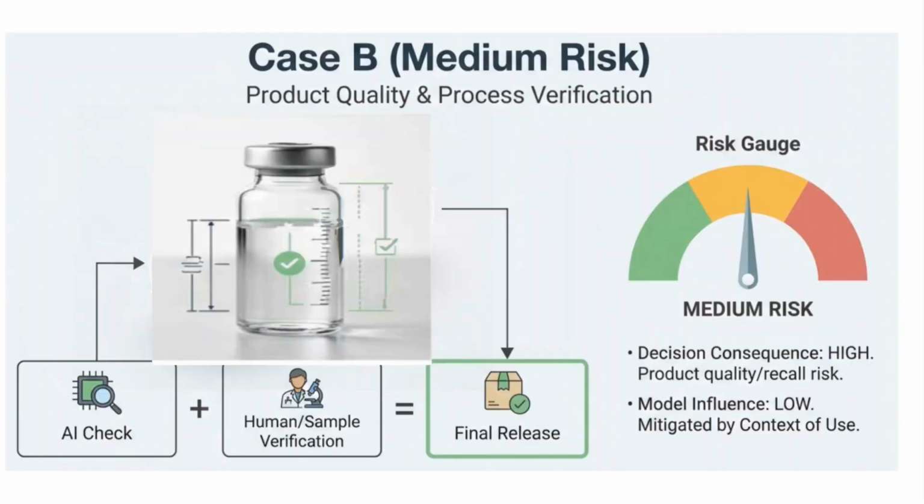Decision consequence is still high because wrong volume can mean medication errors. Model influence is low. Why? Because the AI is a support tool. There is independent testing and human verification. This means the model has medium risk because we have a human in the loop. The risk is mitigated.